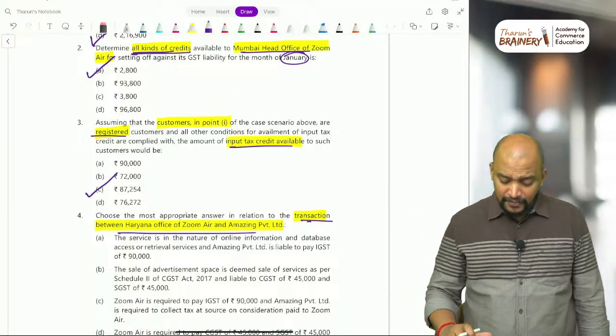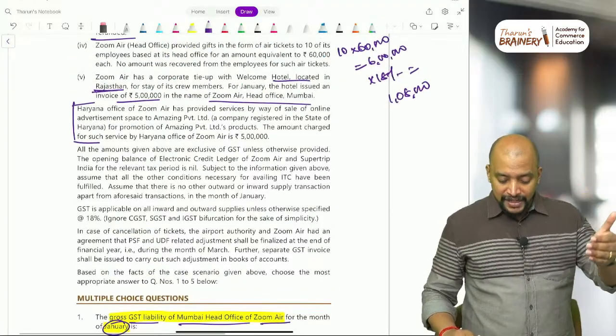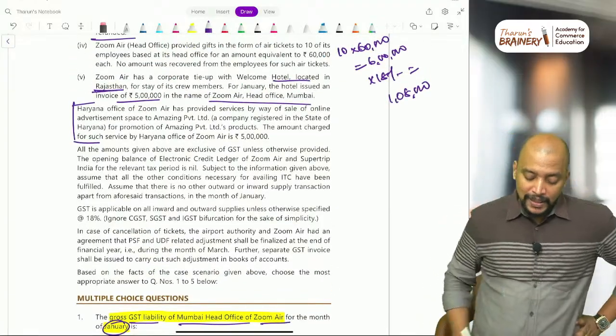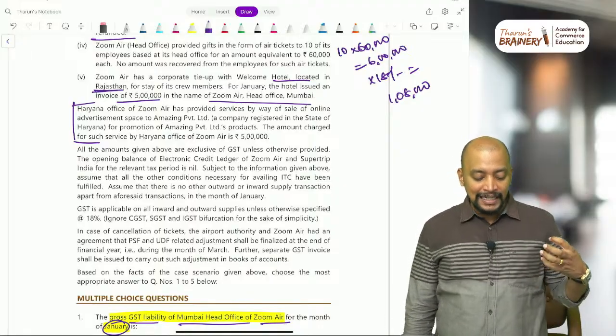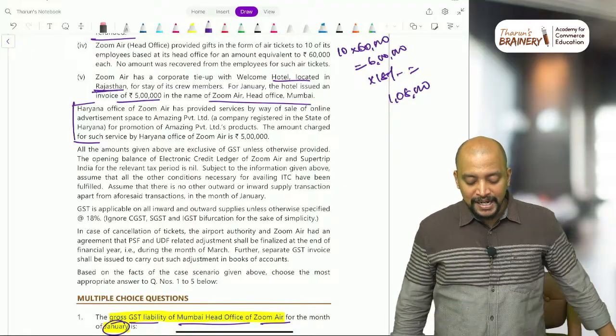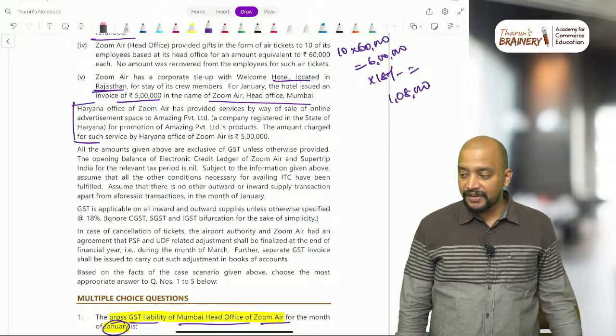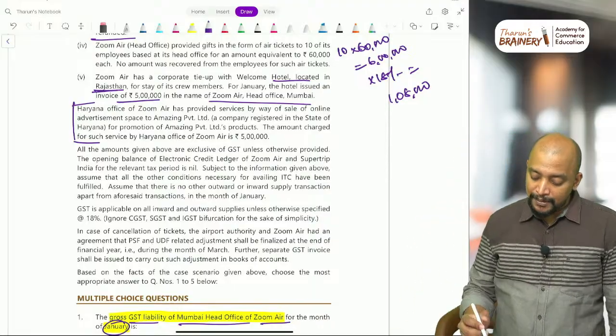Next. All this is related to the head office and to this one paragraph. Next one. The Haryana office of Zoomer has provided services by way of sale of online advertisement space to Amazing Private Limited, a company registered in the state of Haryana, for promotion of Amazing Private Limited's product.